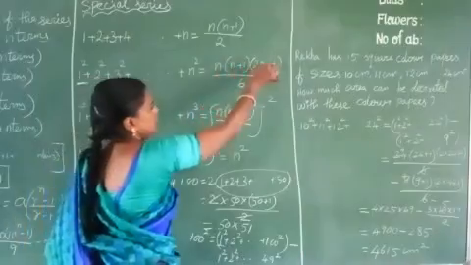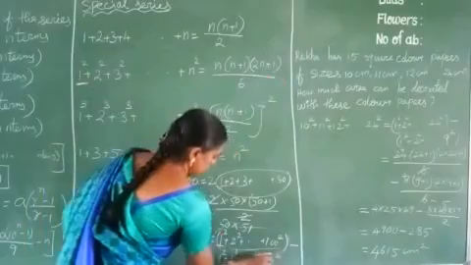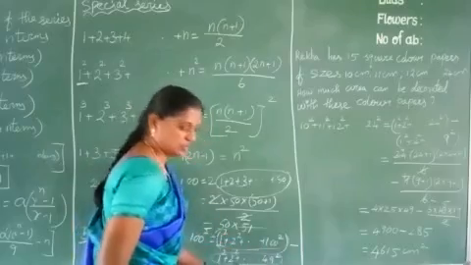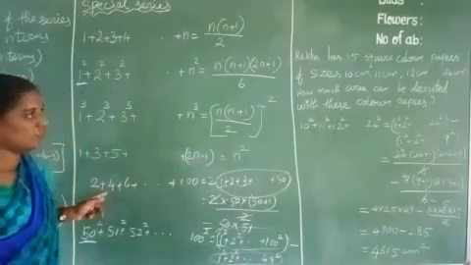n into n plus 1 into 2n plus 1 by 6. Apply this way. Minus, and again apply the same formula. Find this value, subtract this value. Easily get this answer. Is this method clear? We see one more problem.